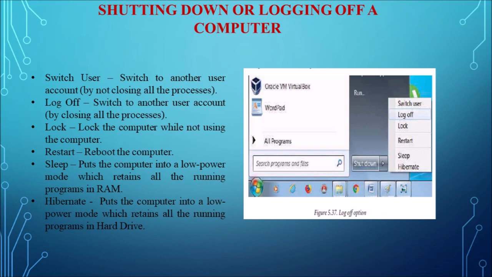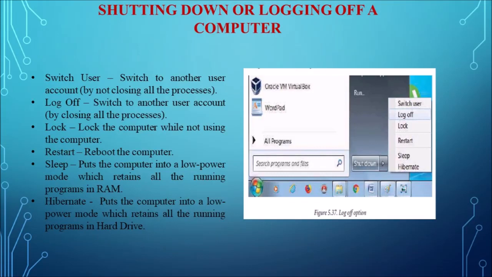And next one is restart, which is nothing but rebooting the computer. This option is often required as a part of installing new software or Windows update. Whenever you install new software, it will ask for a reboot option. And next one is sleep. It puts the computer into a low power mode that retains all running processes and open windows in the computer memory for a quick restart.